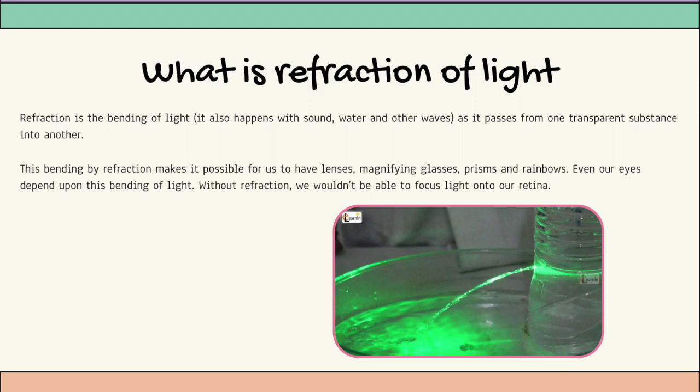Refraction is the bending of light. It also happens with sound, water, and other waves, as it passes from one transparent substance into another. This bending by refraction makes it possible for us to have lenses, magnifying glasses, prisms, and rainbows. Even our eyes depend upon this bending of light. Without refraction, we wouldn't be able to focus light onto our retina.